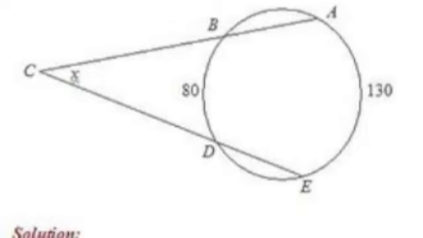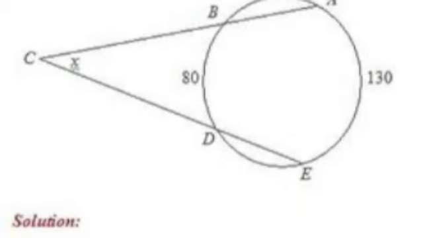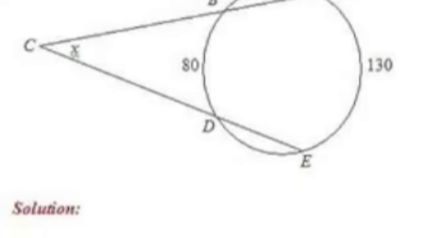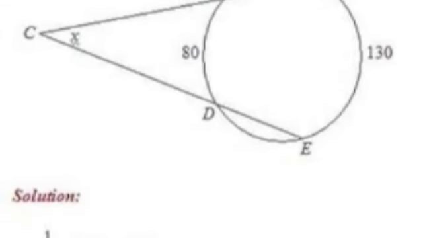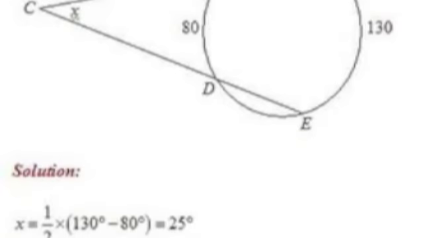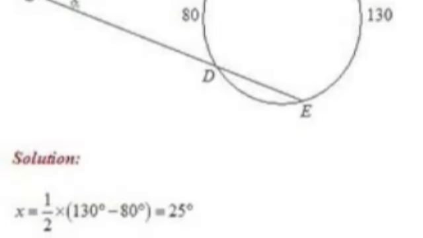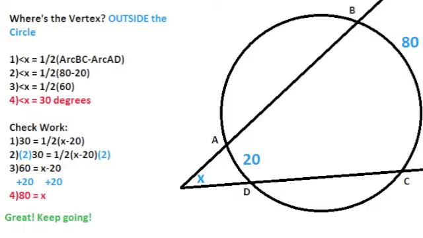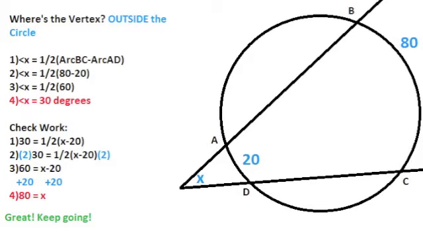Let's review. So angle X equals 1/2 of arc AE minus arc BD. So if you plug it into the formula, you get X equals 1/2 of 130 minus 80, which will give you angle X equals 25 degrees. Let's solve our last wheel. Okay, so the vertex is outside the circle, which means X equals 1/2 of arc BC minus arc AD. Then X equals 1/2 of 80 minus 20. So half of 60 gives you 30, and so X equals 30 degrees.